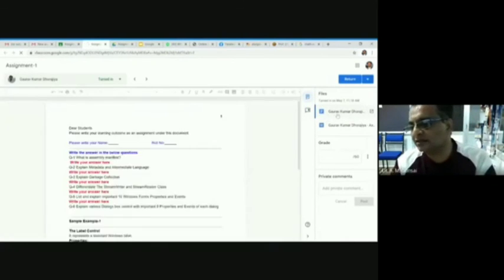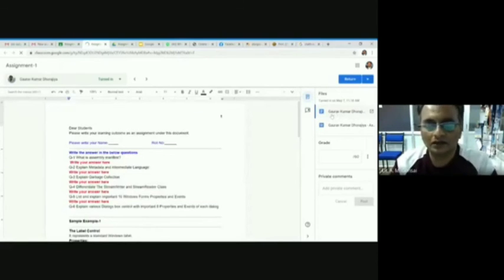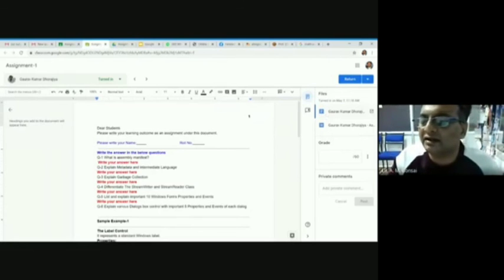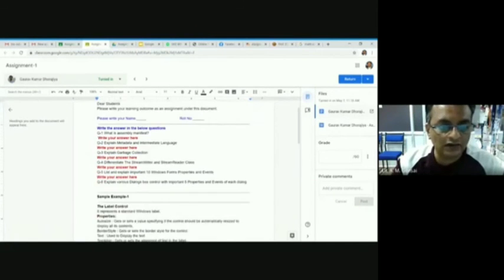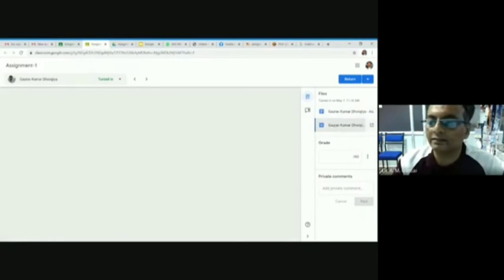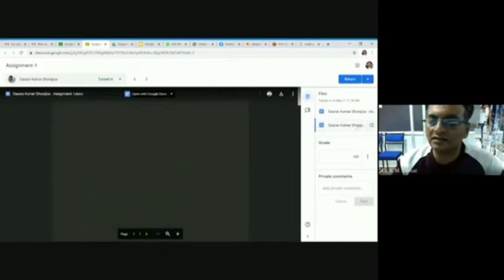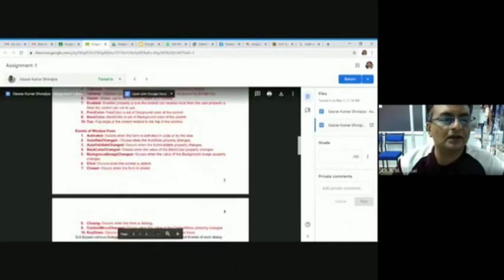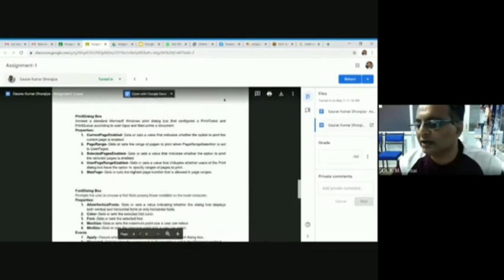Look, who is the person? We have to add the students via either email or by your code. I said it very well in advance. Look, this assignment is done by Gaurav. This is the Gaurav turned in. Look, Gaurav has written the answer under this document. He has attached his document. Do you see? Now, this is the document.